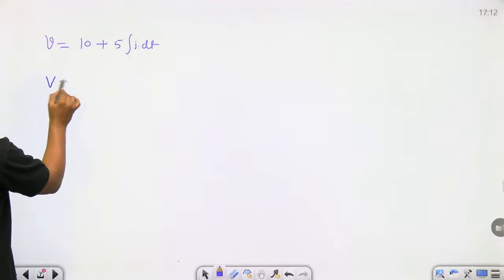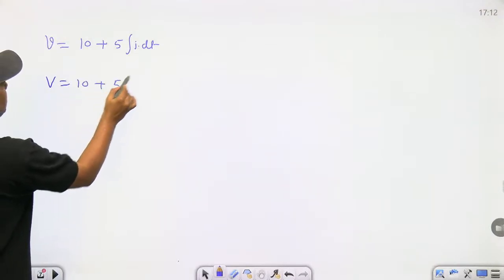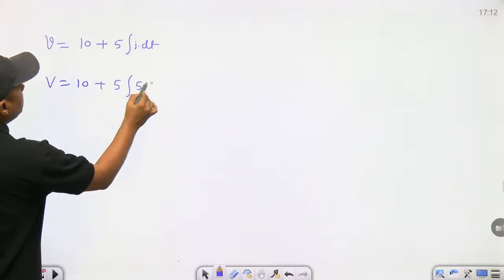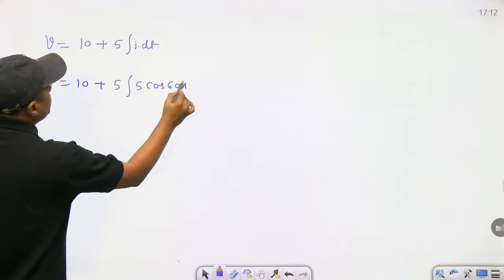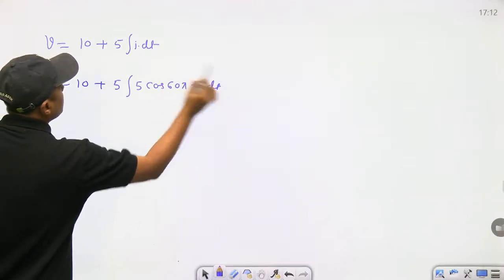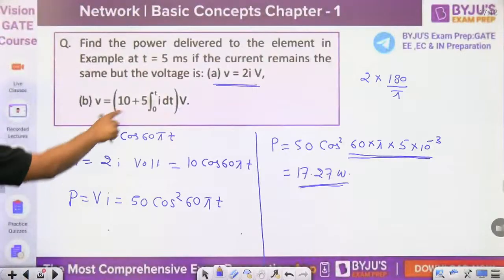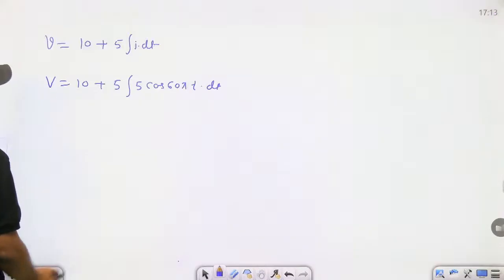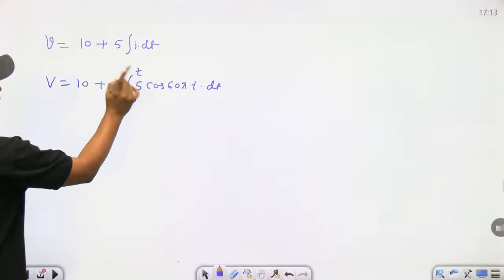So V is 10 plus 5 integral of 5 cos of 60 pi t dt, from 0 to t. That is the integration.